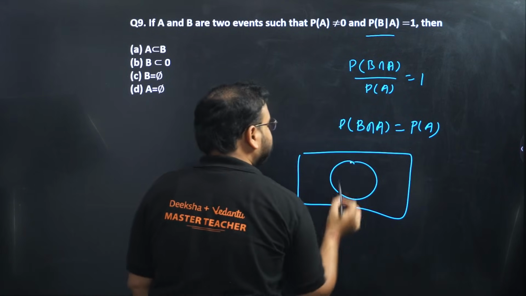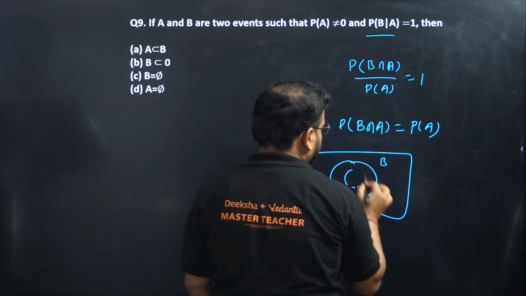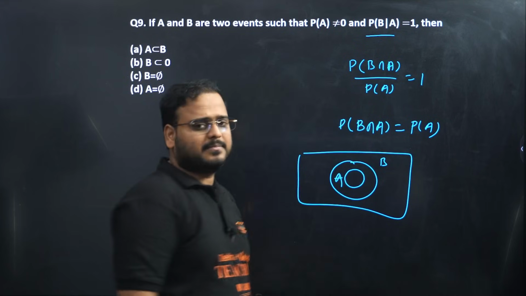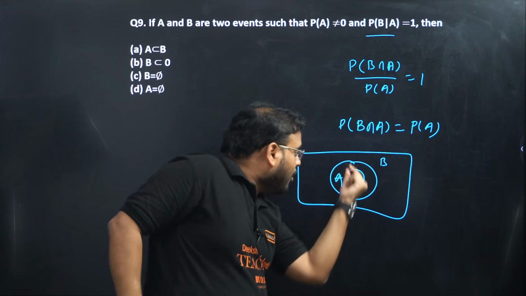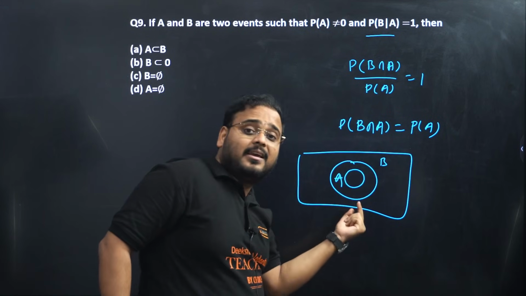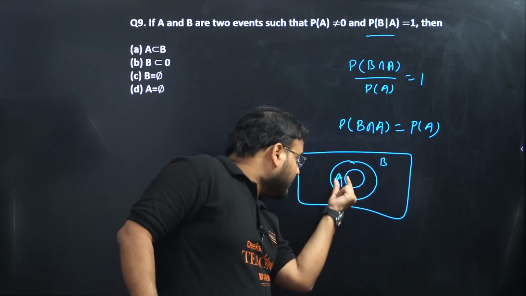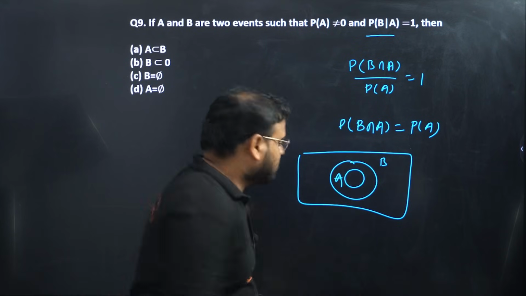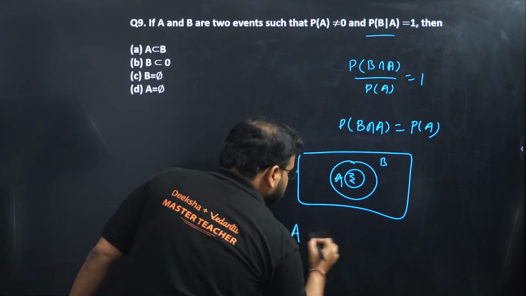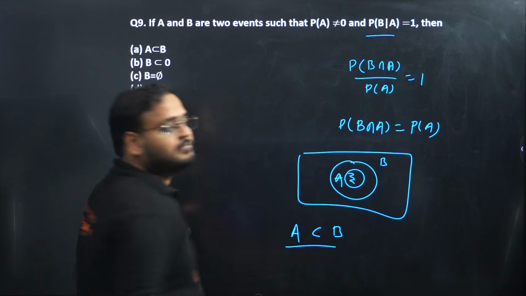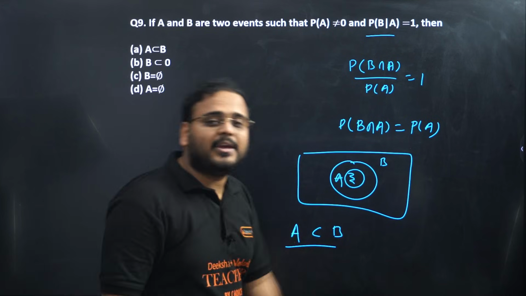Here is B and here is A. How come, sir? Intersection of A and B is A. Intersection of A, this small one, and the B is A. It's true, sir. This is correct. It means actually A is a subset of B. A is contained in B.